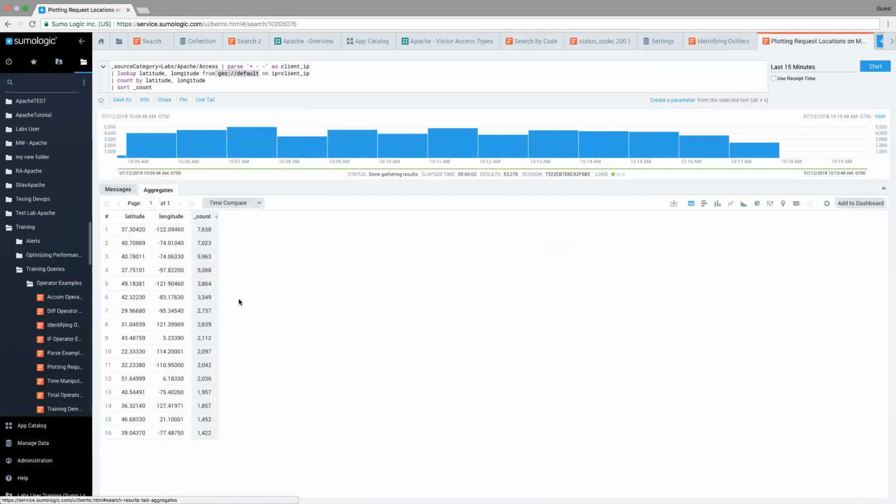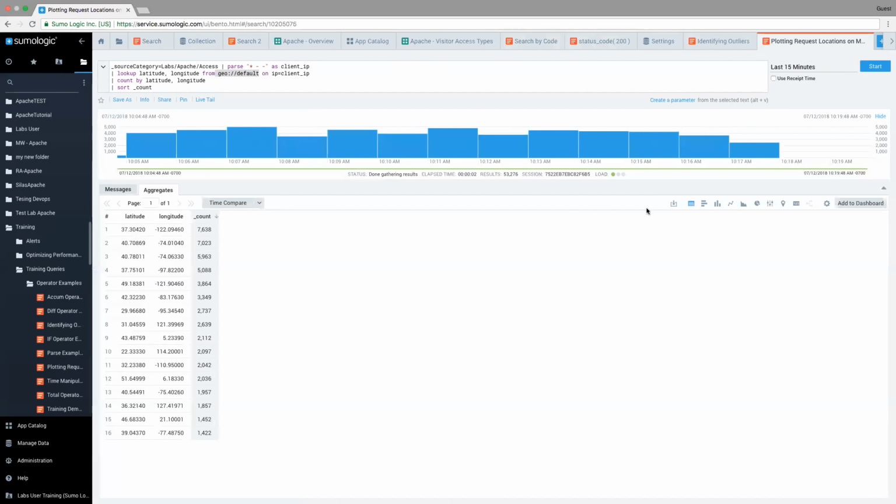So if I look at the aggregate, I see essentially a summation of that information. And I do see it here. I see that there were 7,000 people or connections that came from latitude 37, longitude minus 122. Now, if I were really good at geography, I would know where in the world that is, but I'm not. So I wanted to have this information displayed in something that's a little more friendly to me.